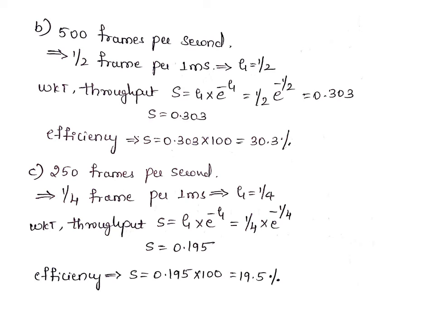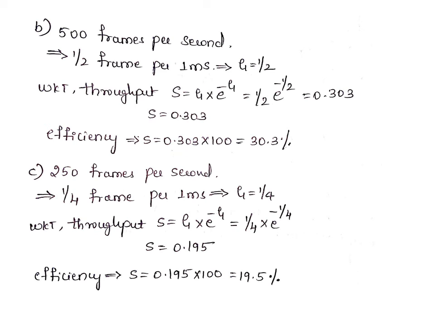Consider the next sub question, that is 500 frames per second. Again the same thing: 500 frames per second means how many frames per 1 millisecond? Here it will be half a frame per 1 millisecond, so we have the G value as 1 by 2, and the throughput is 0.303, right? In order to calculate the efficiency, I just multiply the S value by 100, and here I have got the value 30.3 efficiency.